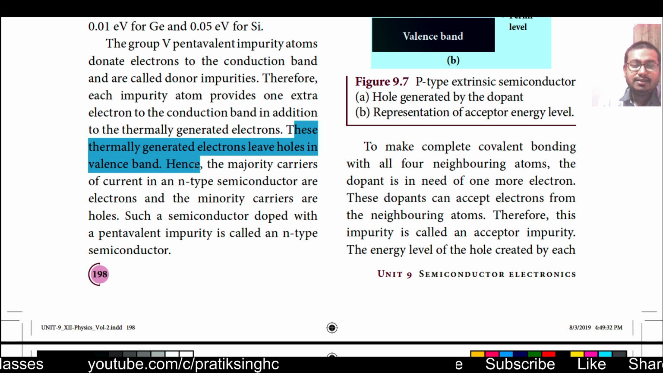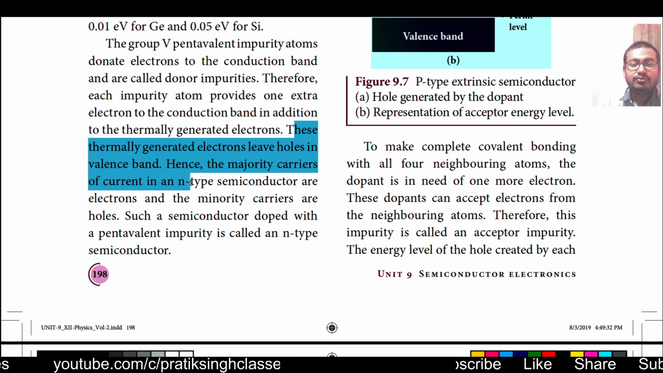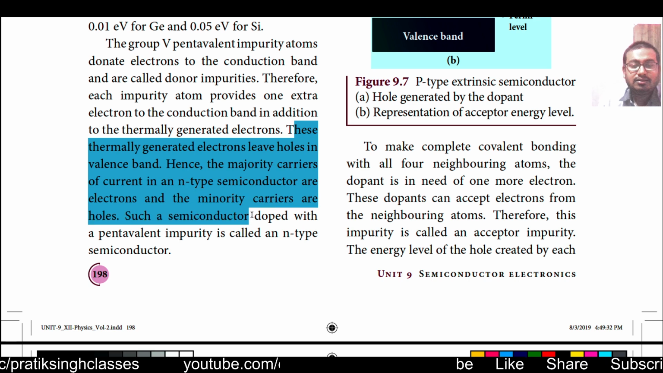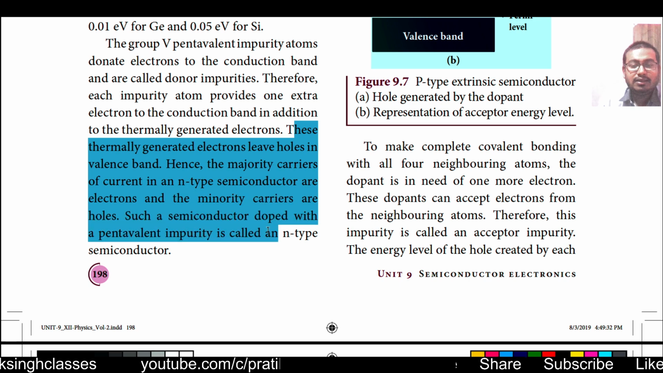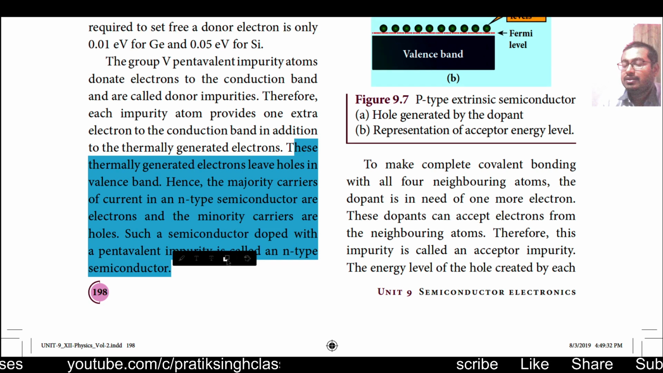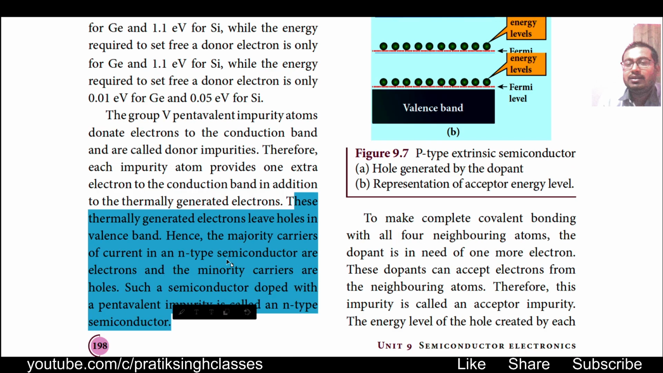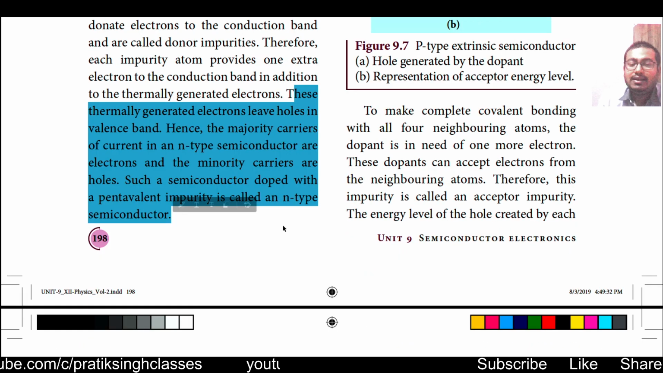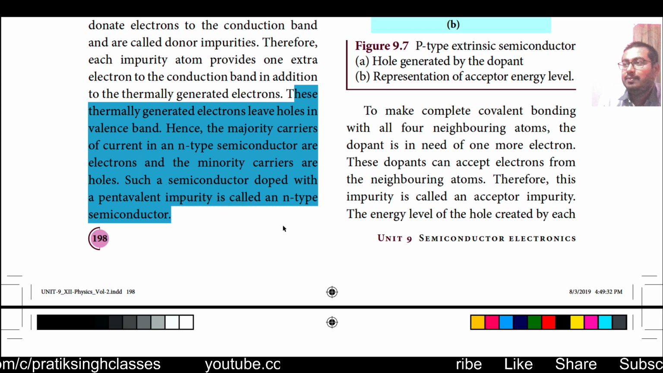Hence the majority carriers of current in a negative type or n-type semiconductor are electrons and the minority carriers are holes. Such a semiconductor doped with a pentavalent impurity is called an n-type semiconductor. Because electrons are given here, the negative charge will increase, so this is called a negative type semiconductor. Keep in mind that a pentavalent impurity makes a negative type semiconductor.